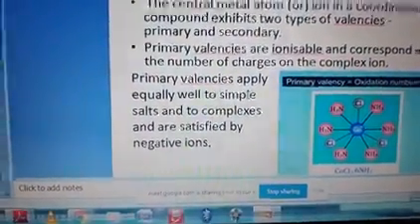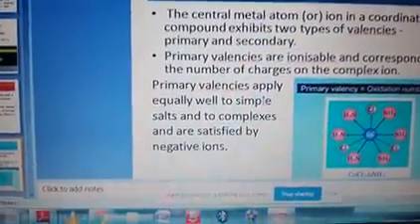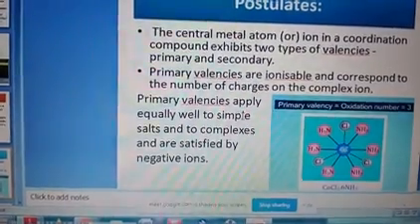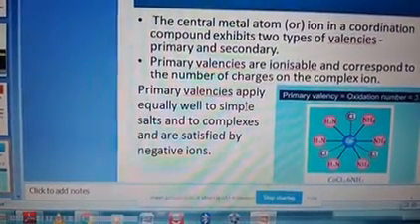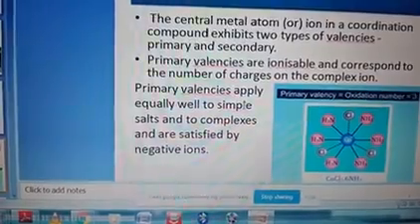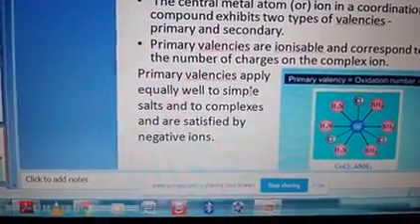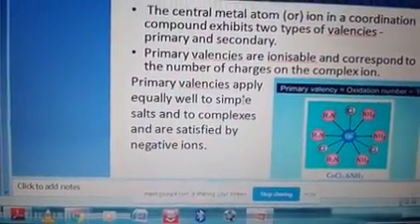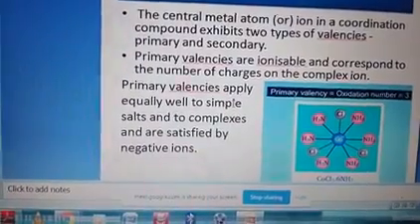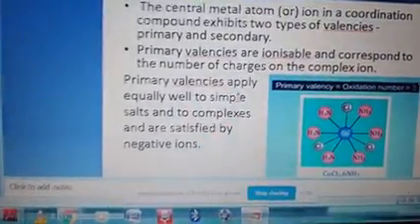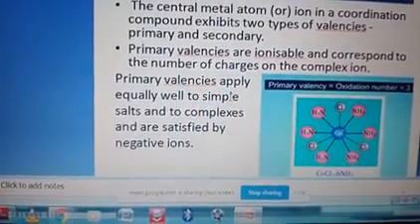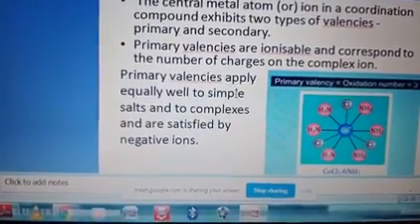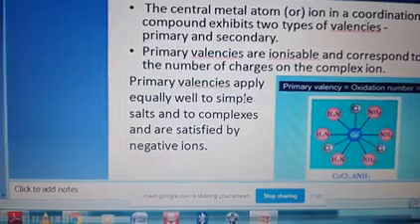In Werner's coordination theory, the first postulate is that the central metal atom or ion in a coordination compound exhibits 2 types of valency. That means the metal atom in a coordination compound will always have 2 types of valency. The first is called primary, the second is called secondary. Clear?